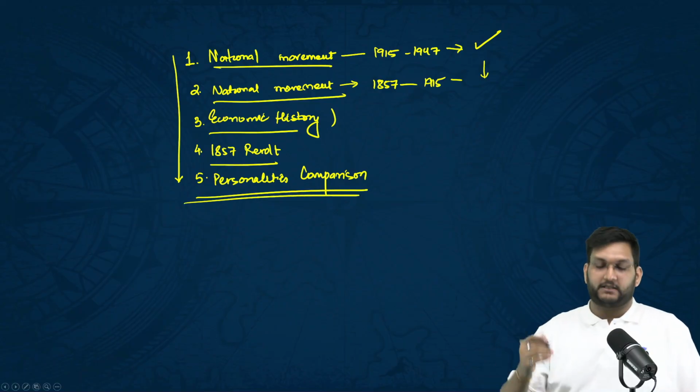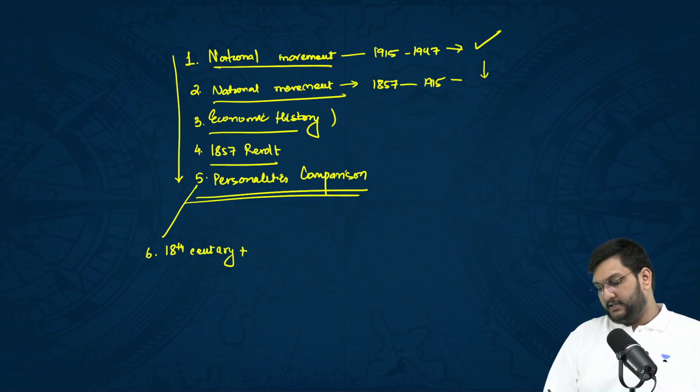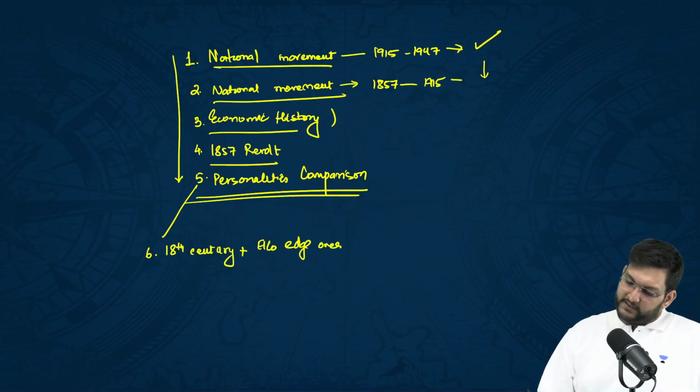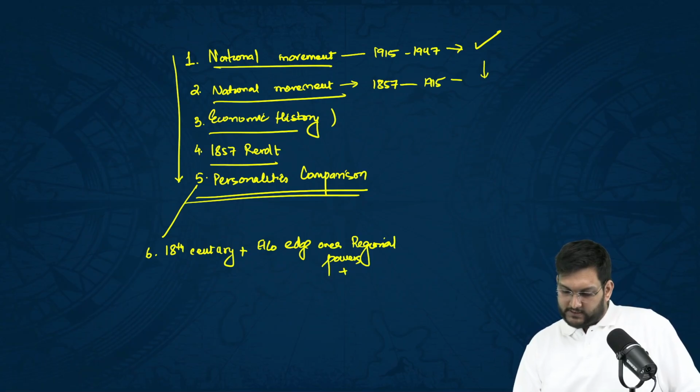UPSC has recently also started to add the aspect of 18th century and East India Company edge over regional powers, plus the concept of what is called today as advent of Europe.